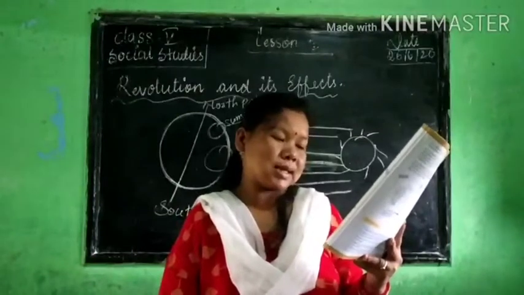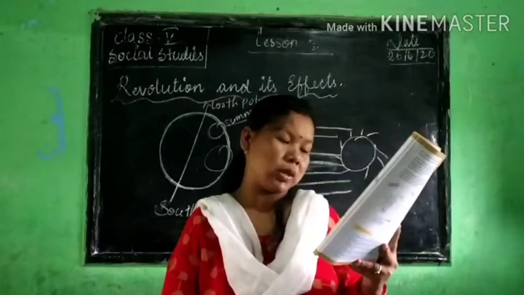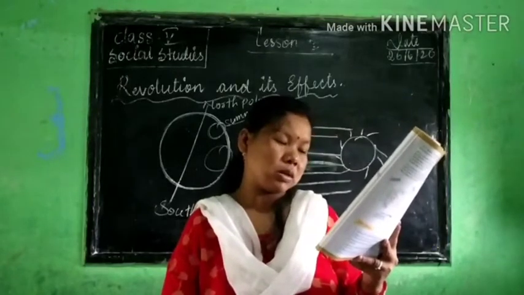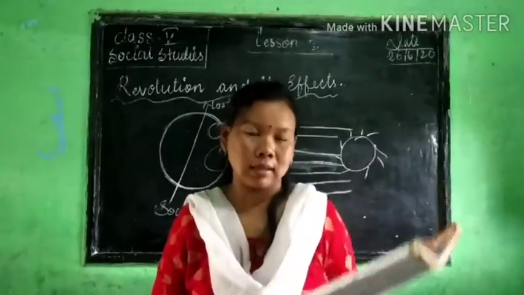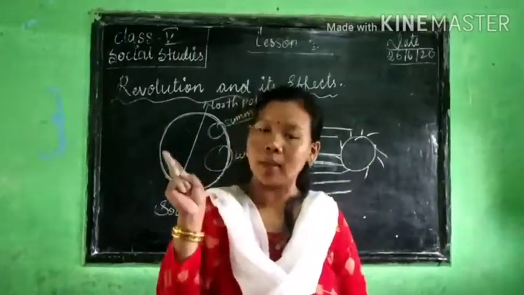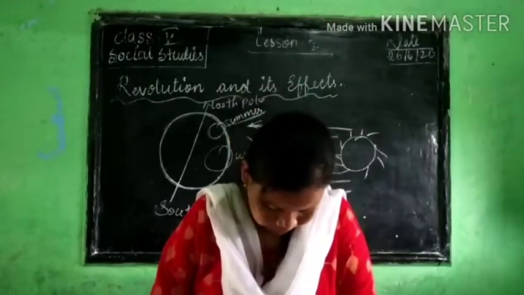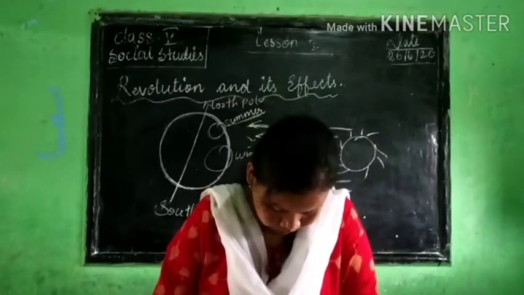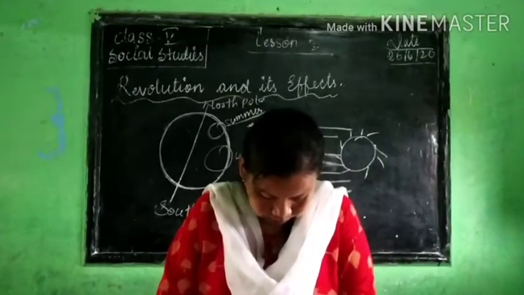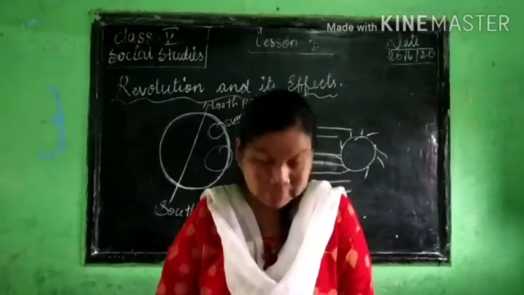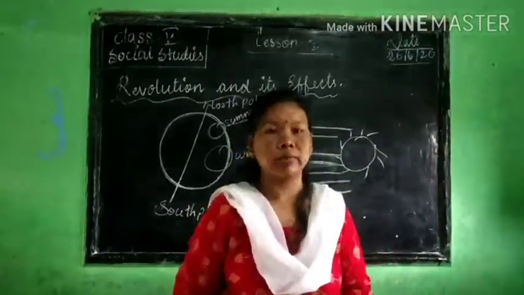Twice a year, the sun shines directly overhead the equator during equinoxes, and once on the tropics during the solstice. Twice a year, okay? साल में 2 बार, okay? Equinox means equal time, equal day and night. Equinox means day and night will be equal.